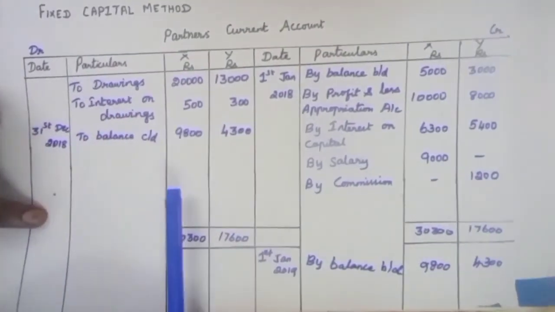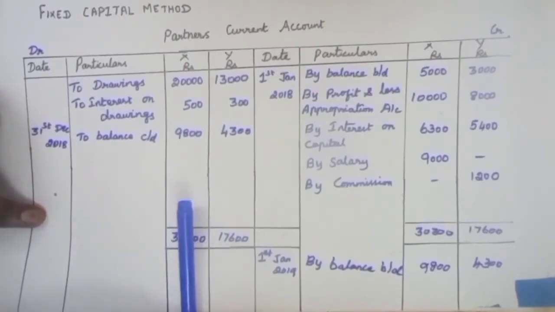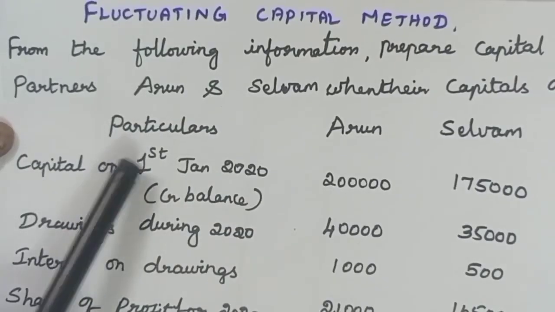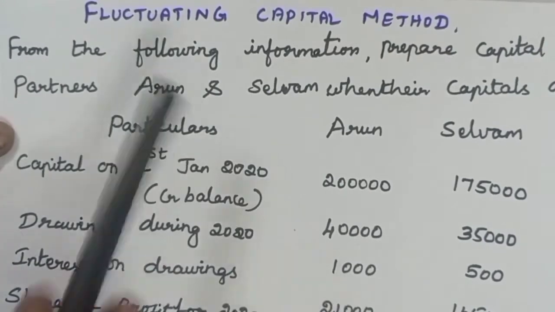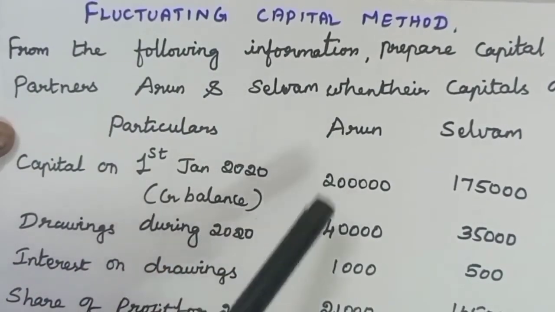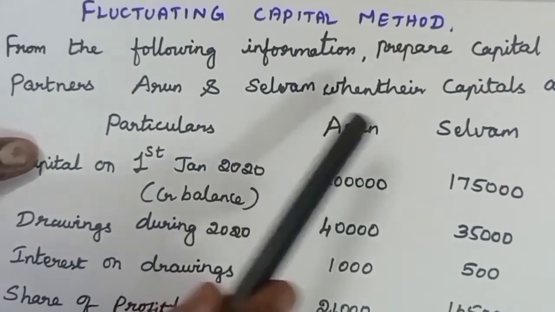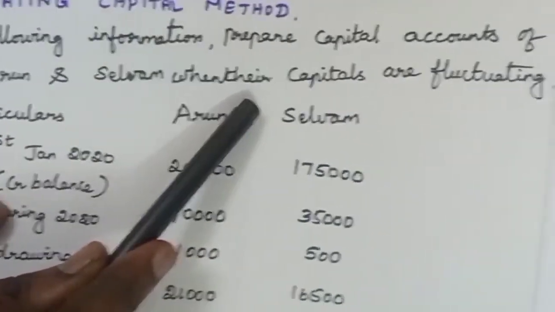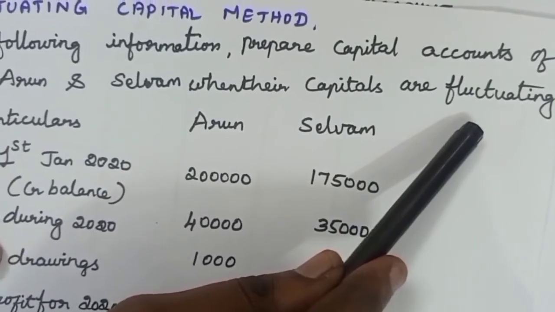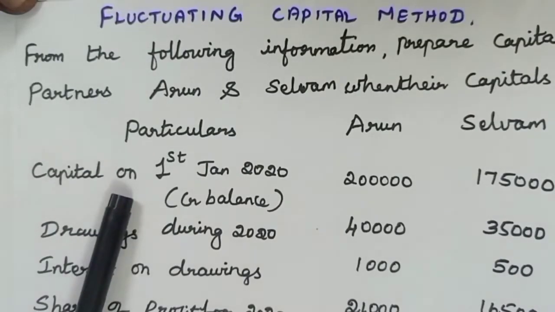Next we will move on to fluctuating capital method. Transactions related to partnership business of Arun and Selvam is given in this problem, and they ask you to prepare capital account of partners under fluctuating capital method. We read the informations one by one.